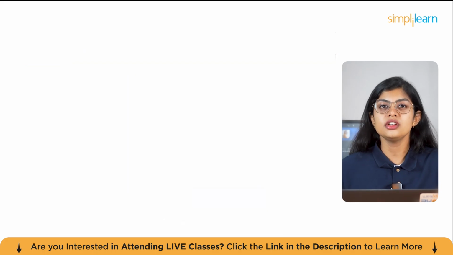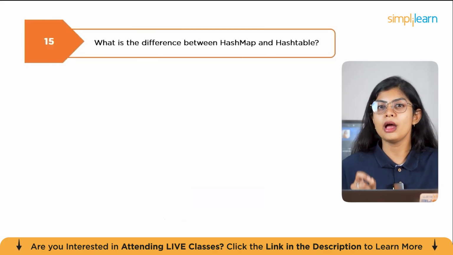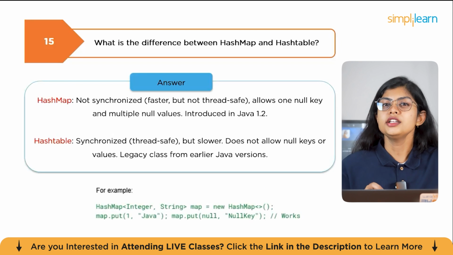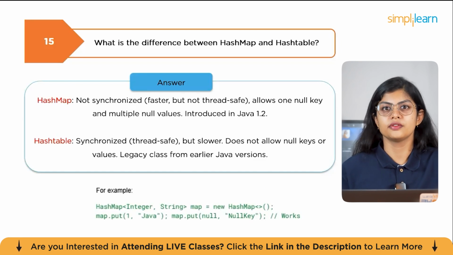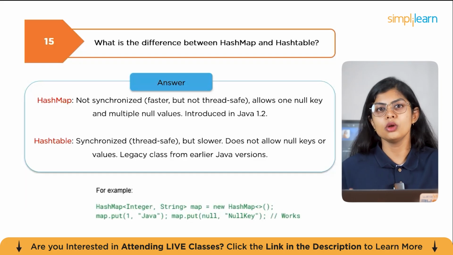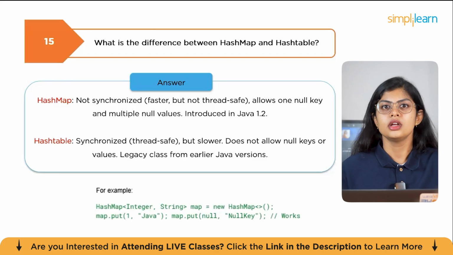So the next question is, what is the difference between HashMap and Hashtable? HashMap is not synchronized, which is faster but not thread safe, and it allows one null key and multiple null values. It was introduced in Java 1.2. Whereas Hashtable is synchronized, which is thread safe but slower, and does not allow null keys or values. It is a legacy class from earlier Java versions.